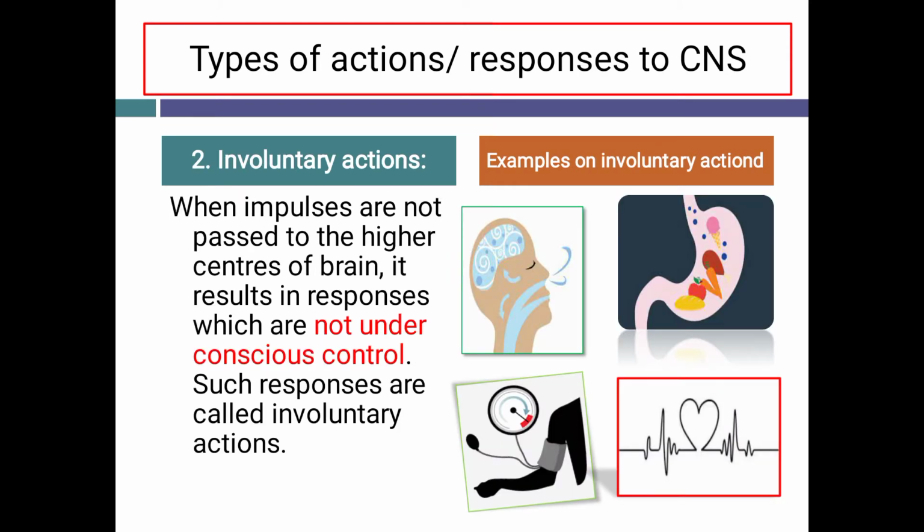Second type of action is involuntary actions. What are involuntary actions? The actions of our body that are not under our conscious control are called involuntary actions. For example, breathing, our blood pressure, our food digestion, our heart rate, etc. How is it controlled? When impulses are not passed to the higher centers of brain, it results in the responses of involuntary actions.